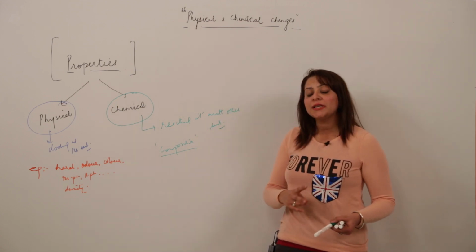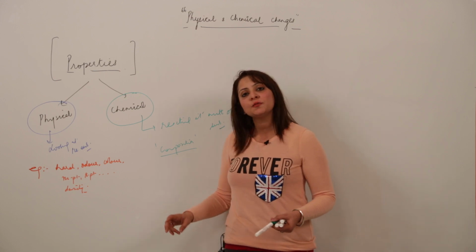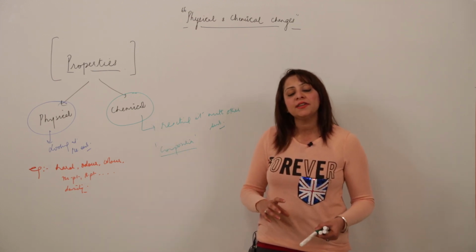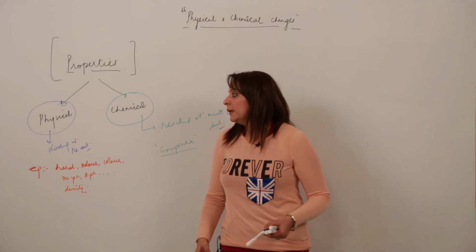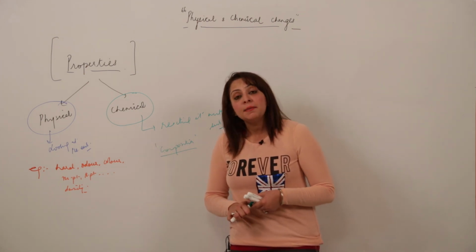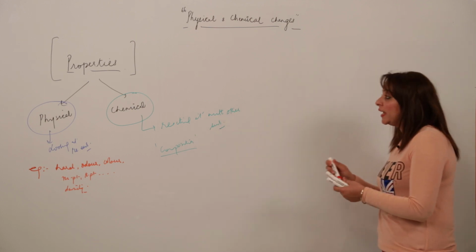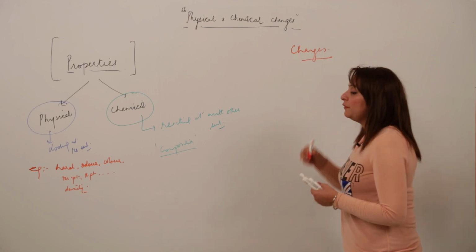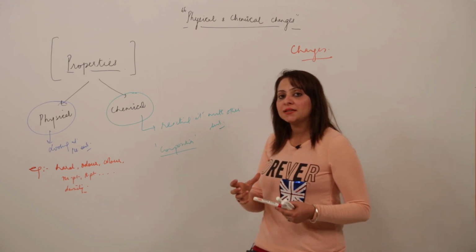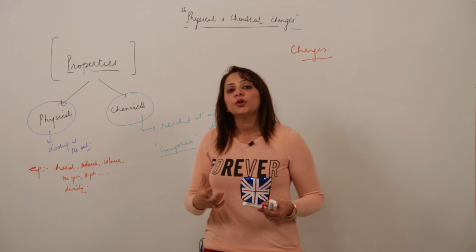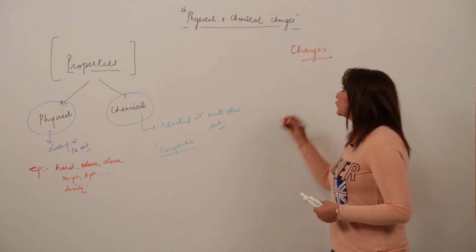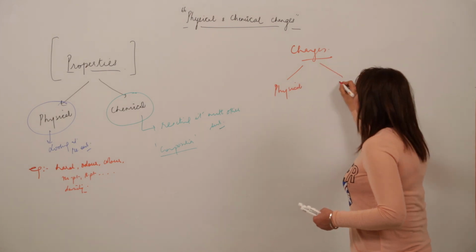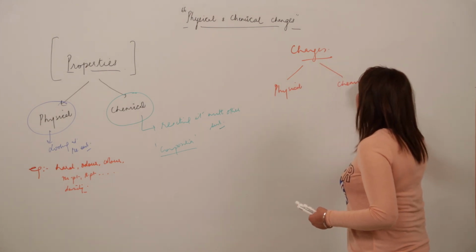So properties are of two types. One, physical, you judge just by looking at it, and the chemical you judge by reacting the given substance with some other substance. So we have two kinds of properties. Similarly, we have two kinds of changes occurring in nature. If I am supplying energy to any substance or matter, two kinds of changes are generally observed. These changes are classified into two categories: physical change and chemical change.